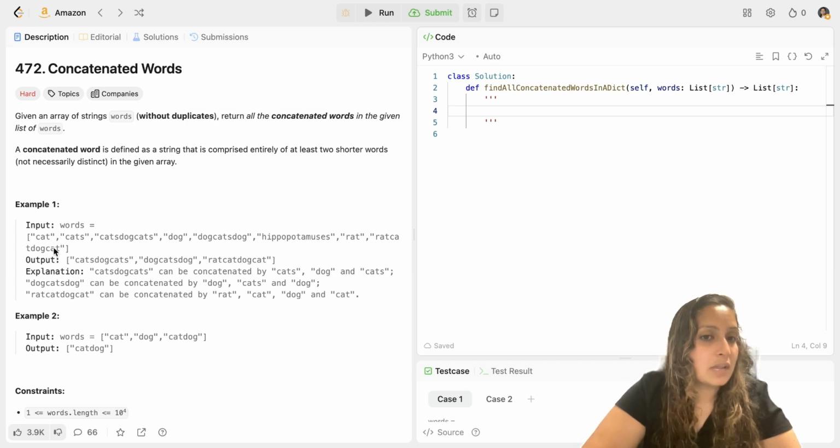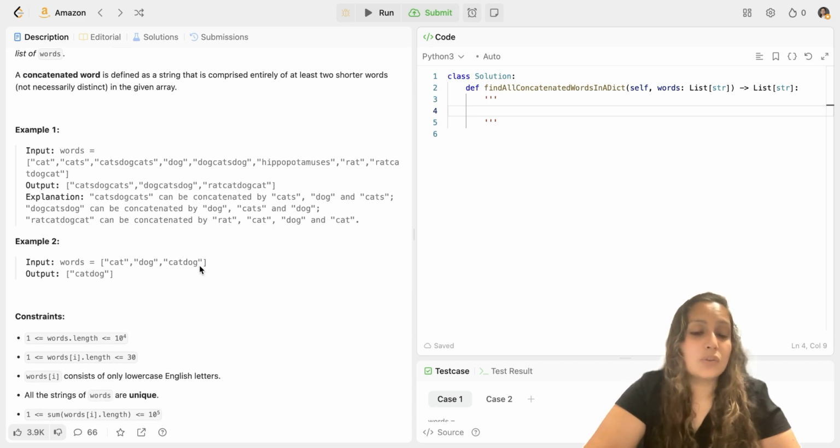For example, you have this array: cat, cats, catsdogcats, dog, dogcatsdog, hippopotamuses, rat, ratcatdogcat. You have to return an array of all those words which are concatenated forms of some other words. Like this word catsdogcats is a concatenation of cats and dog. It can be formed using these words and hence it is returned in the output. Similarly, dogcatsdog is a concatenation of these two words. And then ratcatdogcat is a concatenation of cat, dog, and rat. So hence it's been returned as an answer.